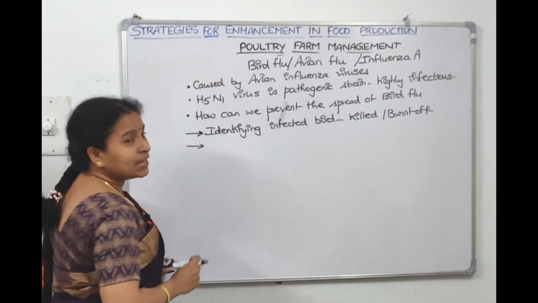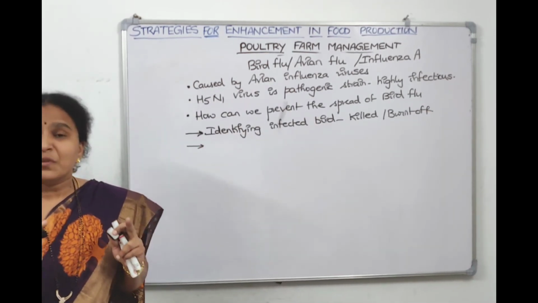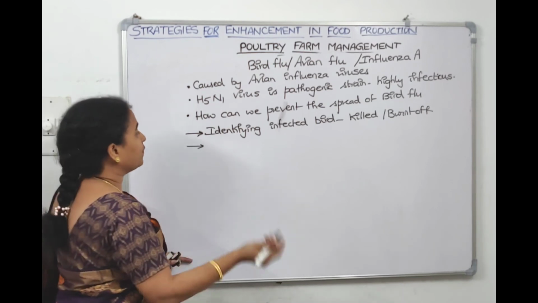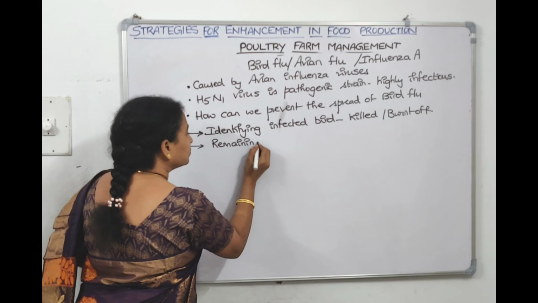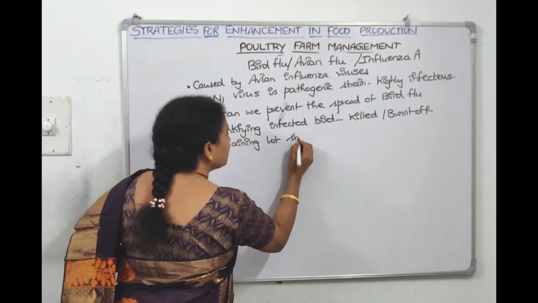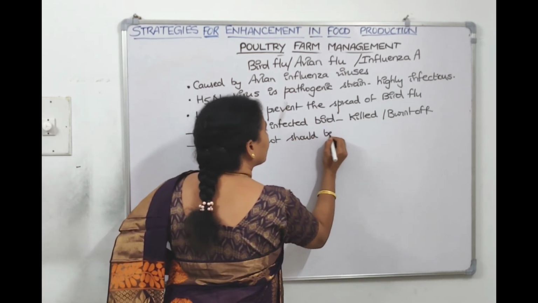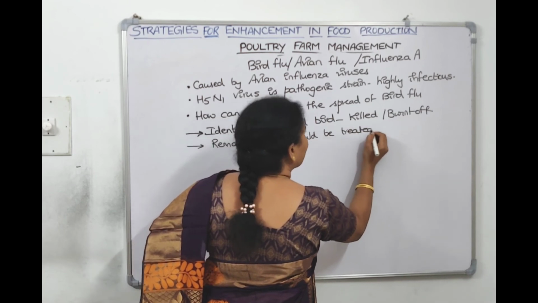And the remaining birds need to be treated with antibiotics, right? We don't know whether they're infected or not. So the remaining lot should be treated with antibiotics.